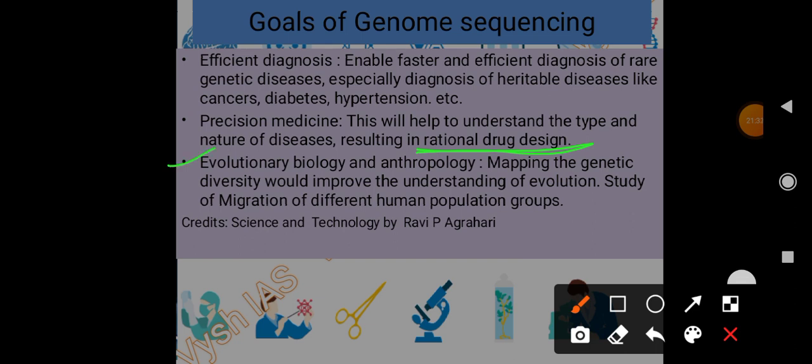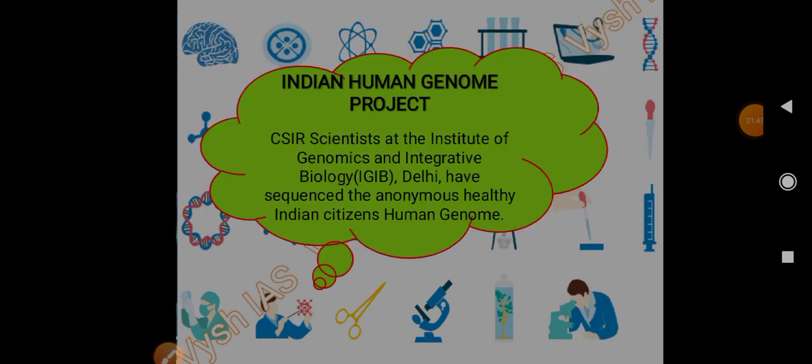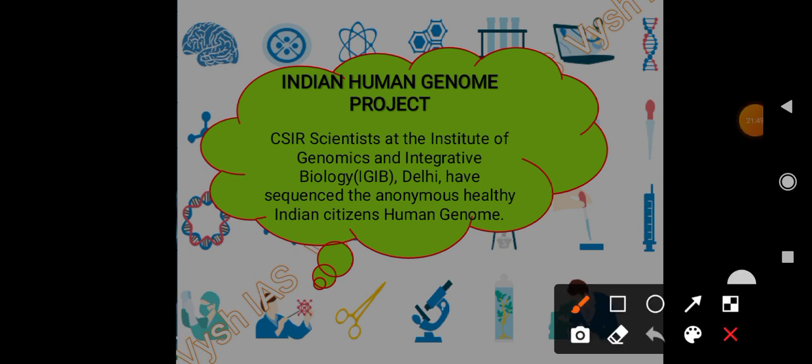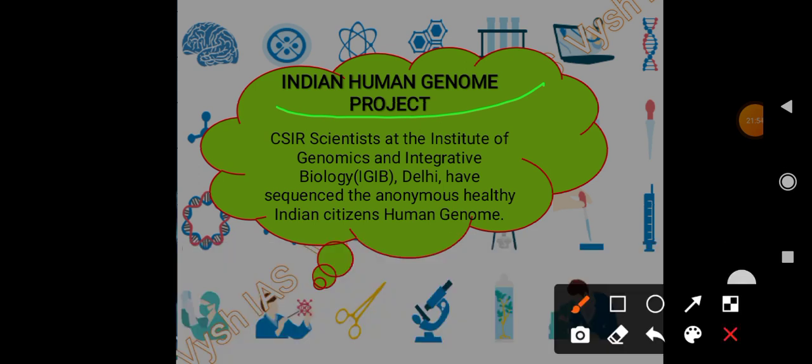Then evolutionary biology and anthropology. It is to map the genetic diversity, which would improve the understanding of evolution also. So study of migration of different human population groups. For evolution also it is useful. So in India we have the Indian Human Genome Project. The CSIR scientists at the Institute of Genomics and Integrated Biology, IGIB, in Delhi, have sequenced the genome of anonymous healthy Indian citizens, right.